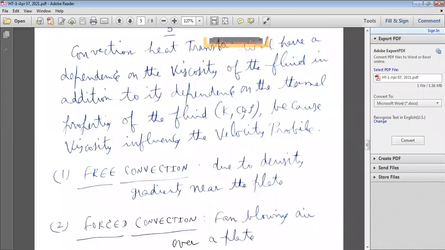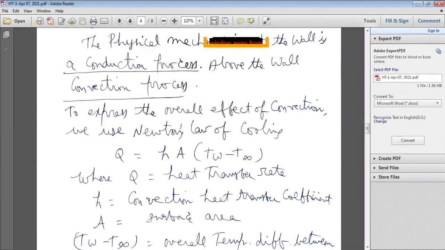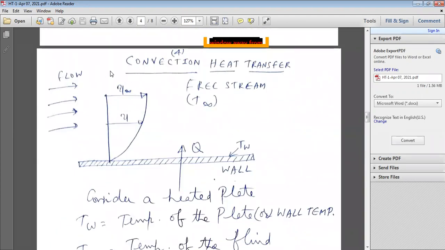But what are the thermal properties of the fluid? k, the thermal conductivity of the given fluid. The fluid may be air or water. In conduction, k is the thermal conductivity of the material, like copper or silver. But here k is the thermal conductivity of the given fluid, whether liquid, air or any other fluid.